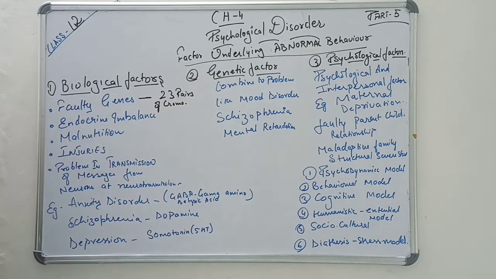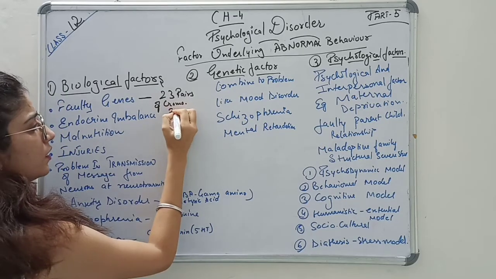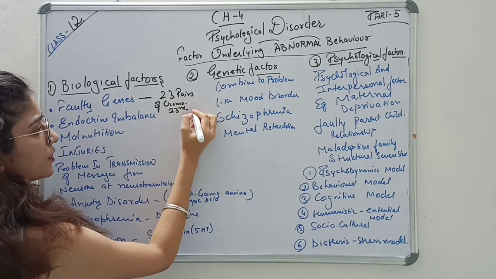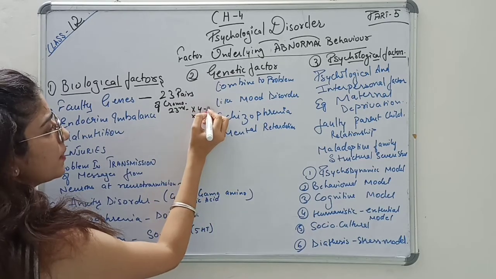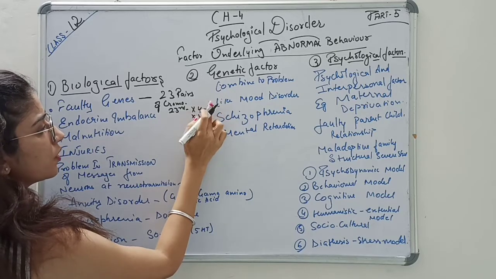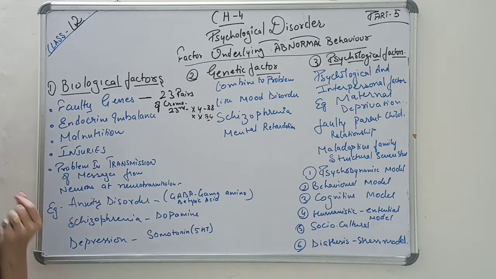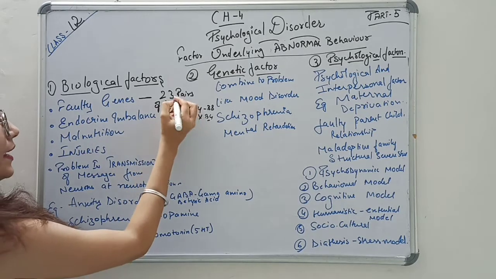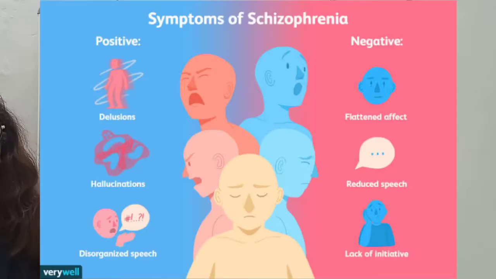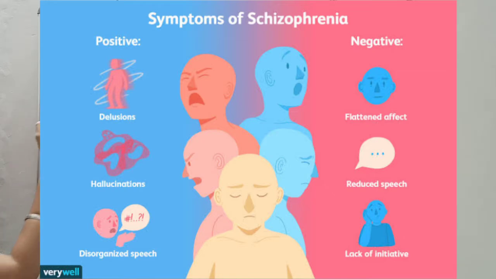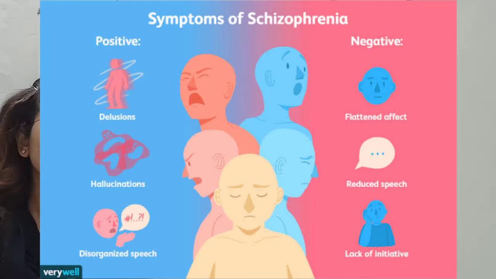Now, the 23rd pair, XY or XX, forms a baby boy or baby girl. If any faulty gene arises in any of the 23 pairs, that causes a disorder in a child from birth.